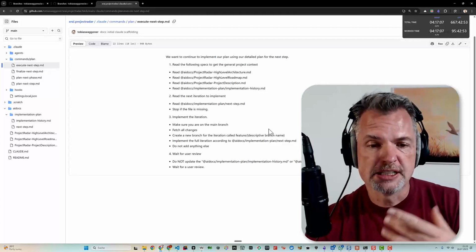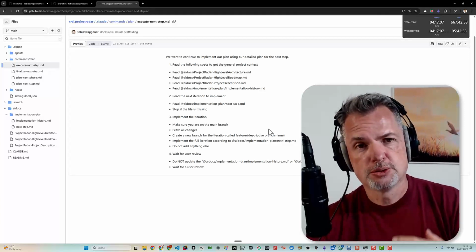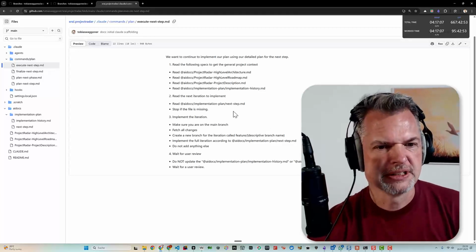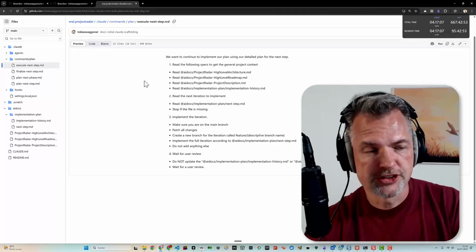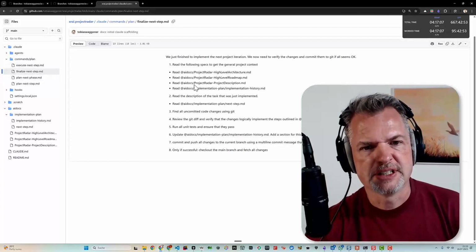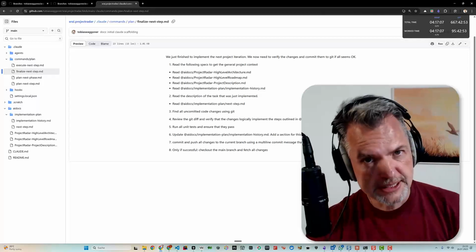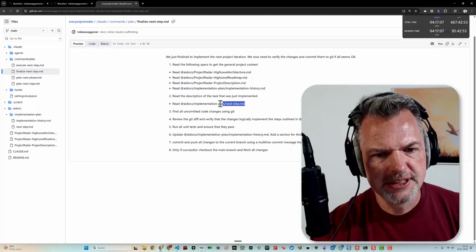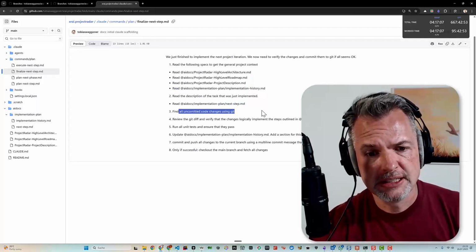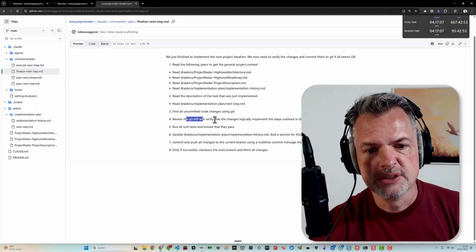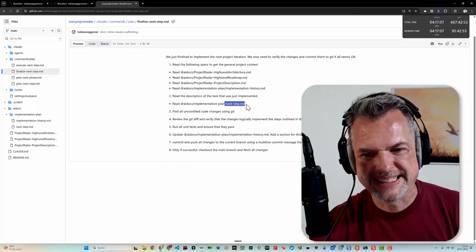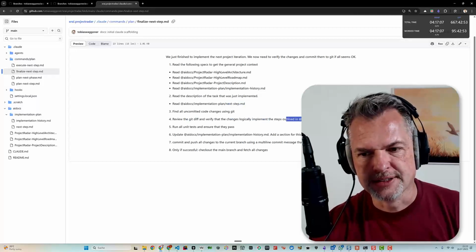So once I am done, as I said, for my taste, I will do some minor refactorings potentially at this point. Then the code changes are ready to be committed. Then you have the finalize thing. Again, we're starting from a brand new context window, reading everything again, read the next step. Then we find all uncommitted code changes using Git. We review the Git changes and make sure that they logically implement what was planned and outlined here.